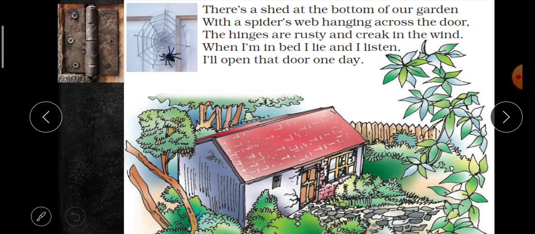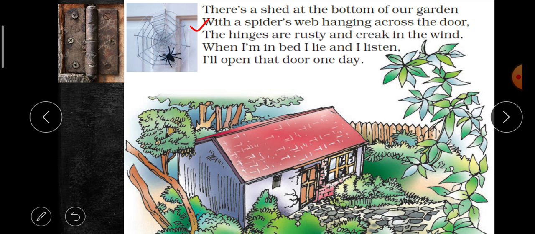There's a shed at the bottom of our garden with a spider's web hanging across the door. Now the poet says that at one corner of our garden a shed is there with a spider's web hanging across the door, and this line shows that the shed is very old. A spider has woven his web across the door. As we know, when things get old and are not used frequently, spiders come and weave their web. So the spider has woven his web across the door and it is hanging across the door.